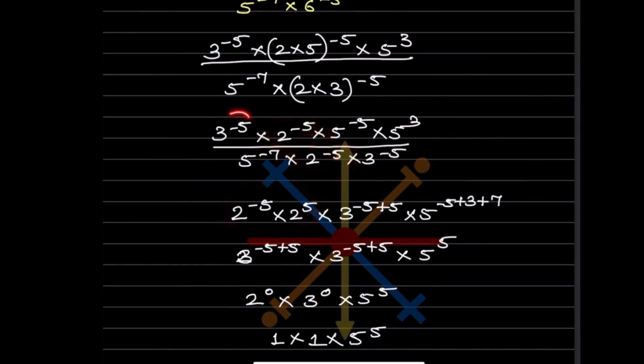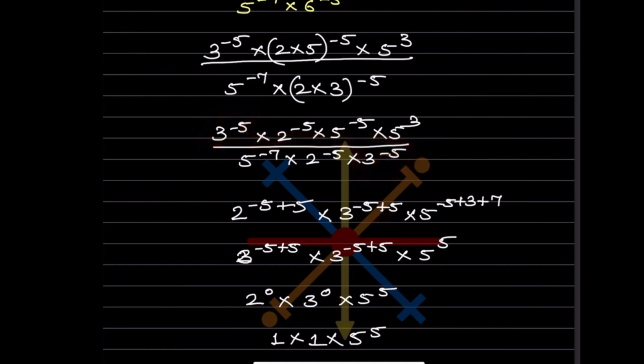Now let us take 3. Again 3 raised to minus 5. You can also write this one to avoid confusion. You can write that plus 5 directly over here, because 2 raised to minus 5 and minus of minus 5, so that will be minus 5 plus 5. Here again it is going to be 3 raised to minus 5 plus 5, meaning minus of minus becomes plus 5.